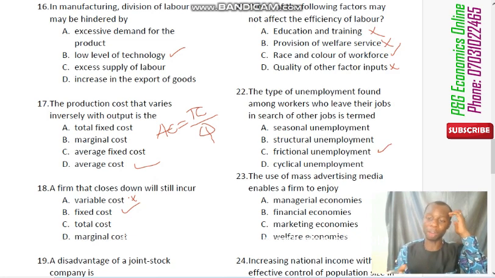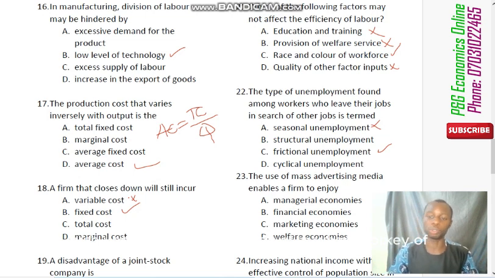Frictional unemployment also affects new graduates who are still in search of a job. They are yet to find a job. Maybe the ones they've been offered, they are not well pleased with. So that is also known as frictional unemployment. Seasonal unemployment, of course, has to do with the seasons. There are some jobs that are seasonal, that when the season is over, you tend to lose your job. For example, imagine a company that sells things that have to do with Christmas. During December, that is when they are more active because their products sell more. But anything to do with January, February, March, they might be out of job.